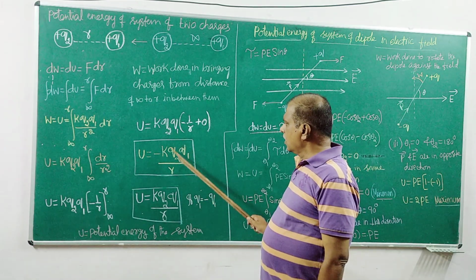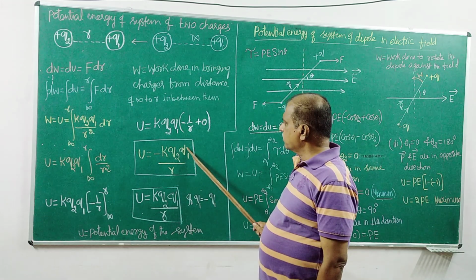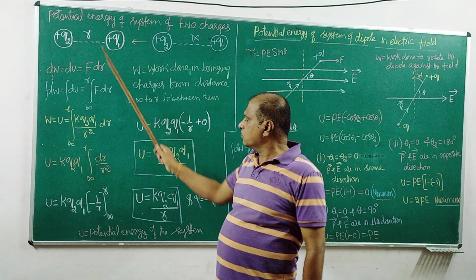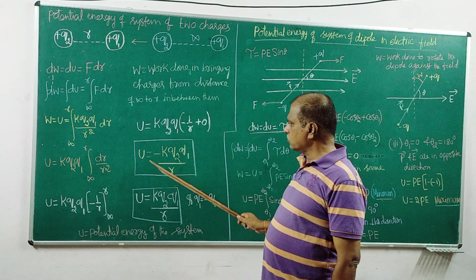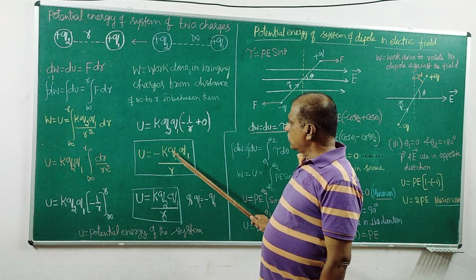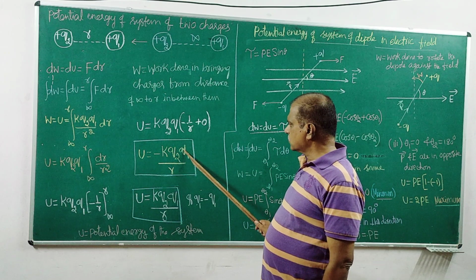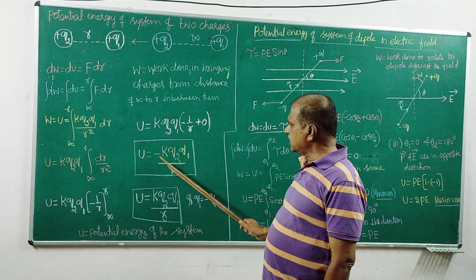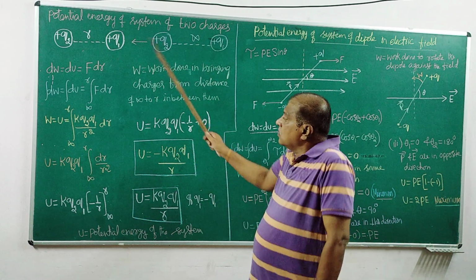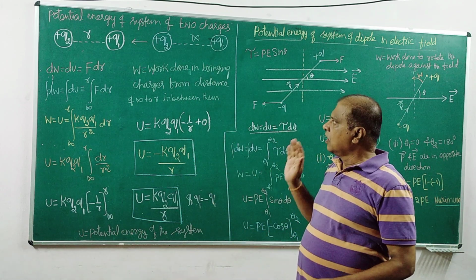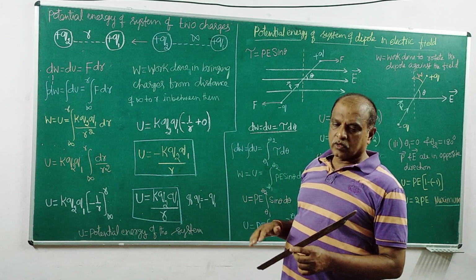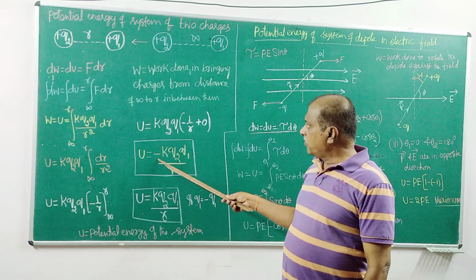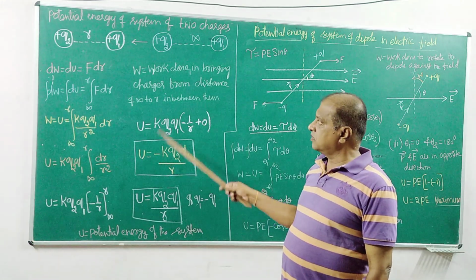That is the amount of work done on the charges to bring them closer like this. It depends on the amount of charges, and inversely on the distance of separation. The minus sign stands for work done on the system, because you are doing work against the electric field. That is the case when the charges possess the same sign, either both positive or both negative.